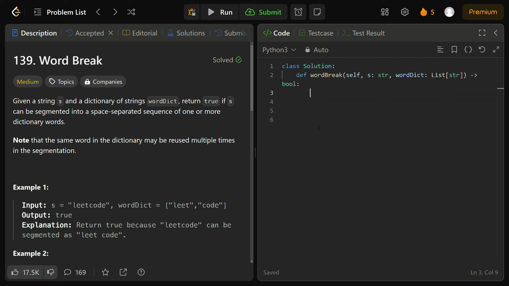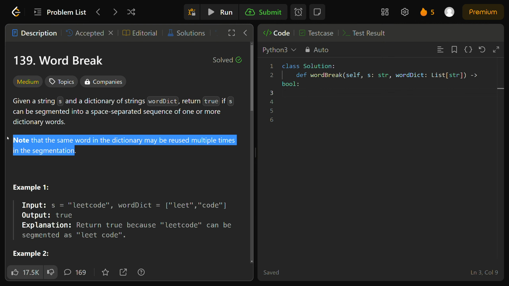Hey everyone, welcome back, and today let's solve Leetcode problem 139 titled Word Break, a very common interview question at FANG companies. So we're given a string S and a dictionary of strings wordDict, and we need to return true if S can be segmented into a space-separated sequence of one or more dictionary words. And note that the same word in the dictionary may be reused multiple times in the segmentation. That's also pretty important to note here.